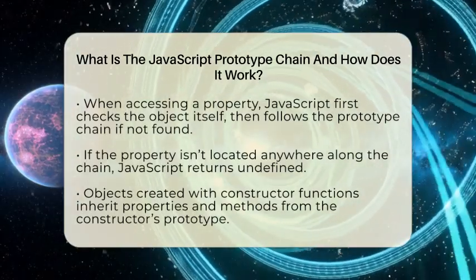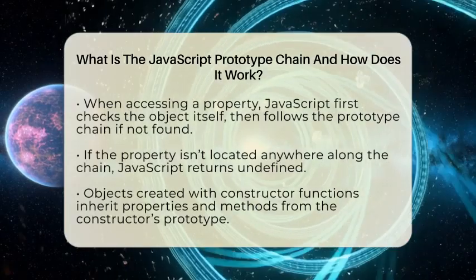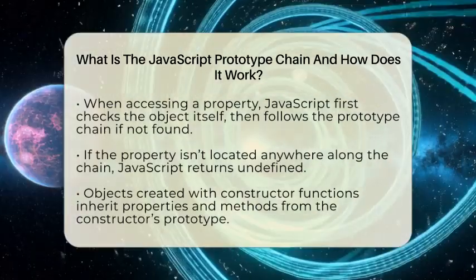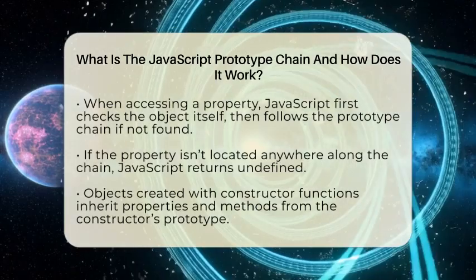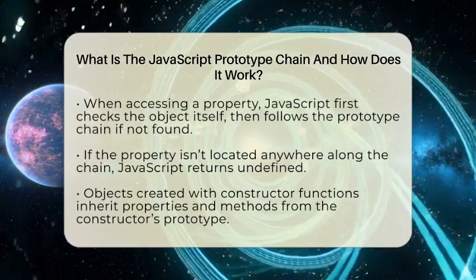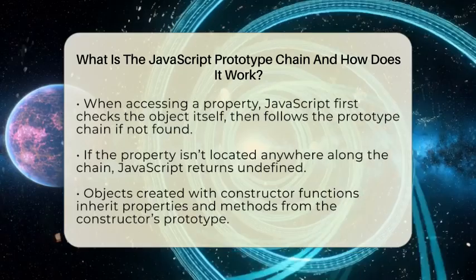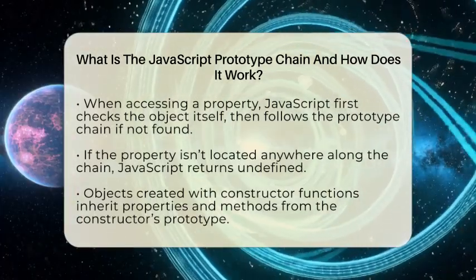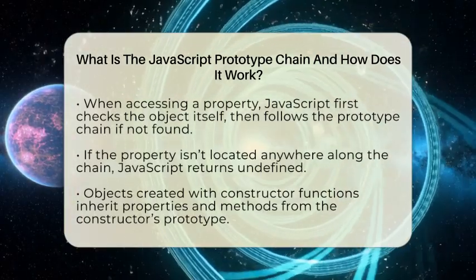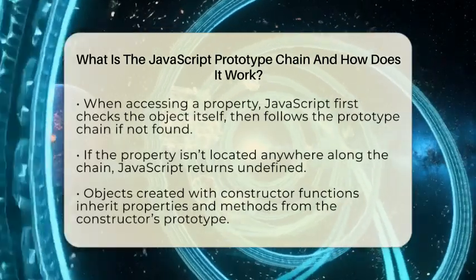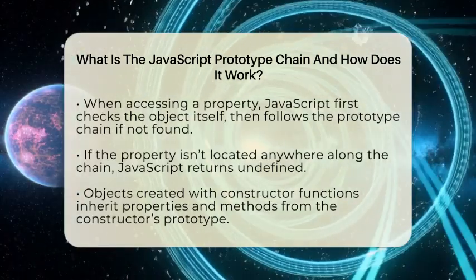For example, when you make an object using a constructor function, that object inherits properties and methods from the constructor's prototype. If a method isn't on the object itself, JavaScript looks up the chain to find it on the prototype. This way, multiple objects can share behaviors without each one having its own copy of the same code.